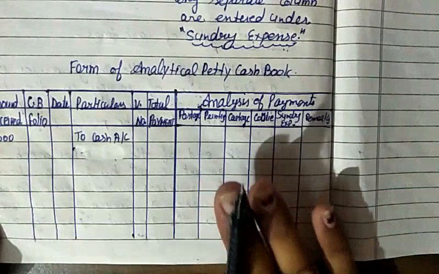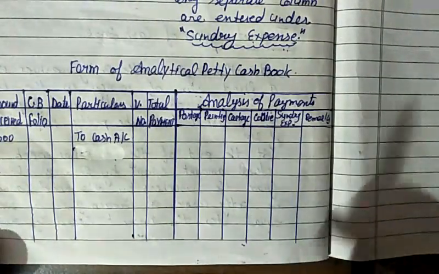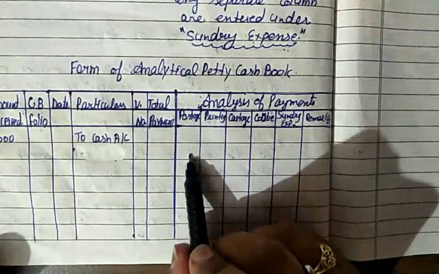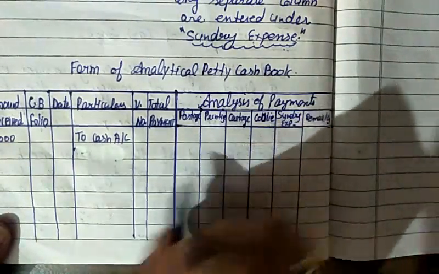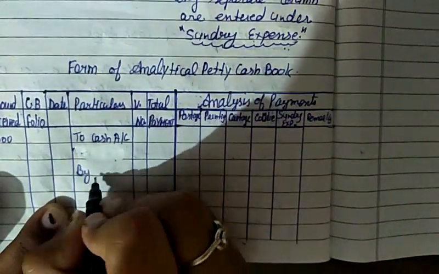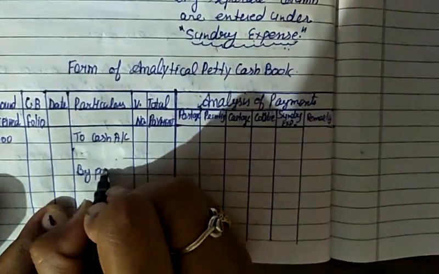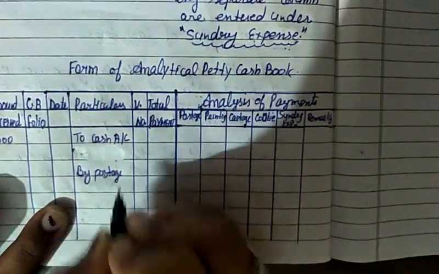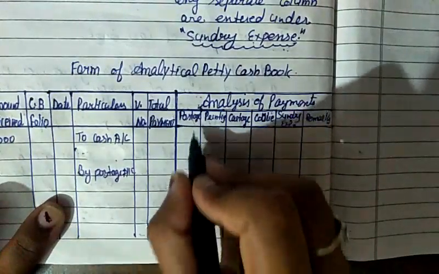So in this analytical petty cash book, different separate columns are maintained for particular expenses. Whenever a question gives the name of a particular expense, first of all you write 'By' and the particular expense. If the particular expense is postage, you write here 'By postage account' and post the amount in the postage column.